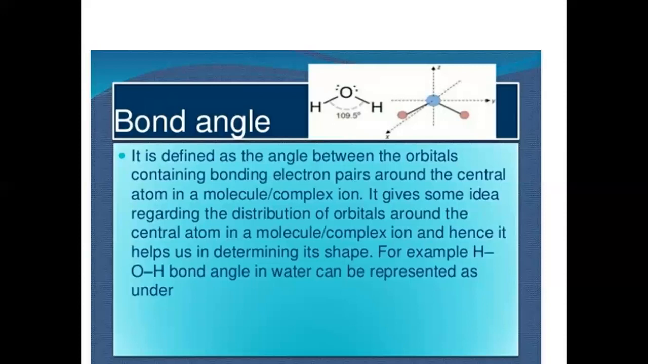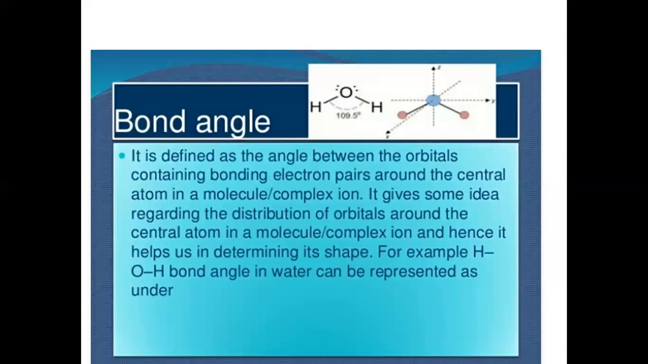For example, if we say the bond enthalpy of the hydrogen bond in a hydrogen molecule is 435.8 kilojoule per mole, it means if we want to break the bond between H and H in H2, 435.8 kilojoule energy is required. Clear? So this is called bond enthalpy.